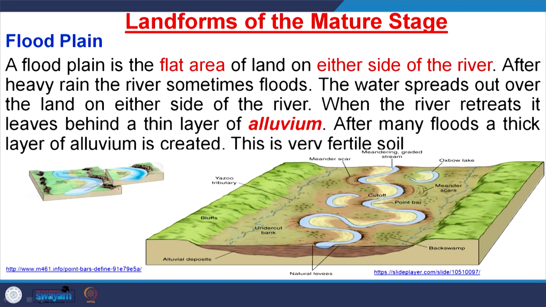And among the landforms in the mature stage, another is the floodplain, and this is the width of the floodplain as we have discussed earlier also. So, within the floodplain there is frequent movement of the rivers from one part to another, and if you confine yourself close to the rivers, you will find mostly coarse grained particles, and away from them fine grained particles are there.